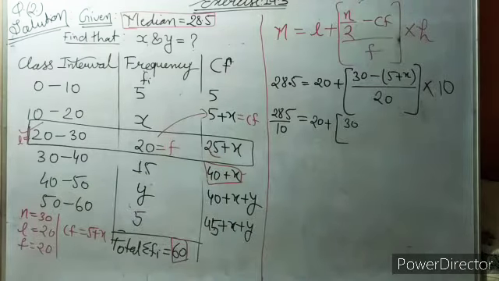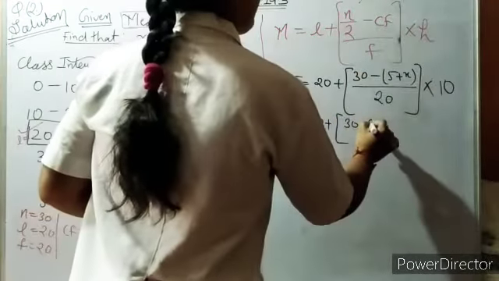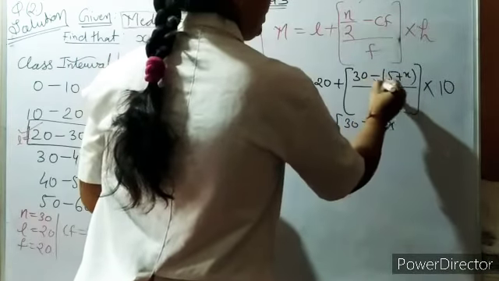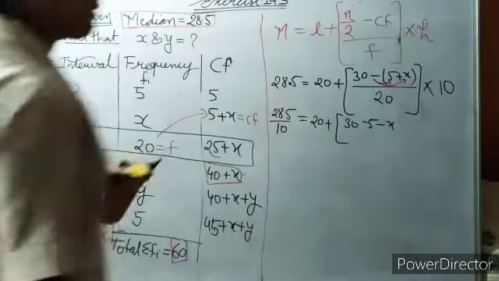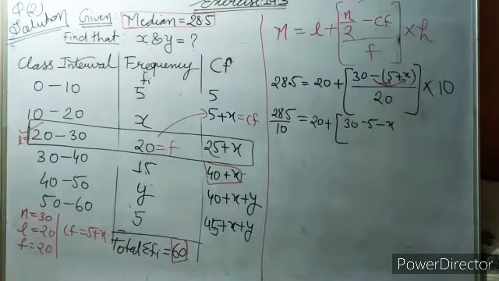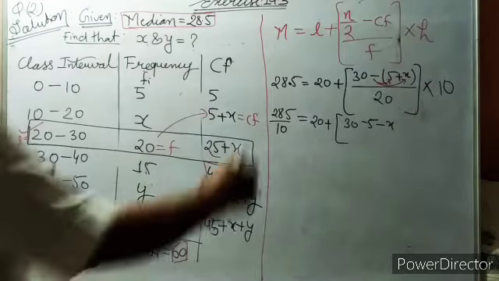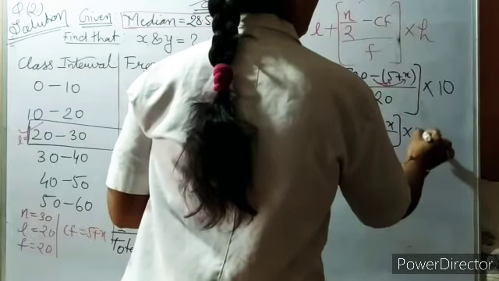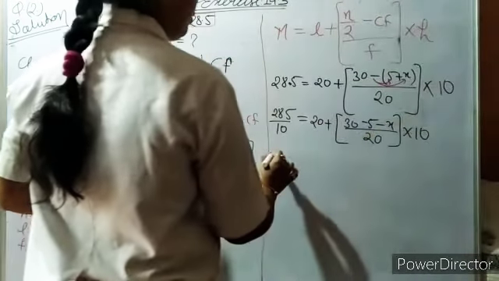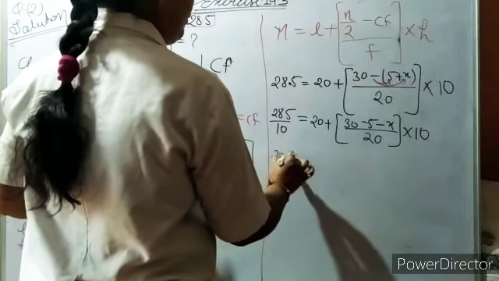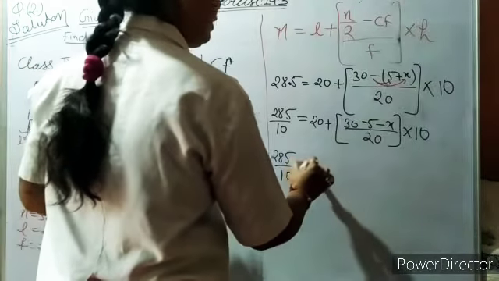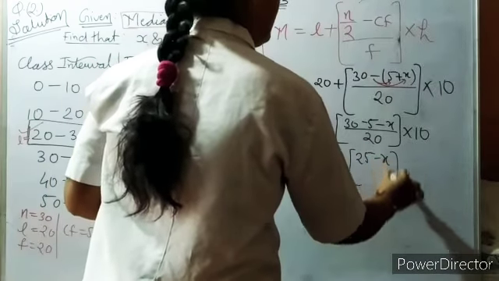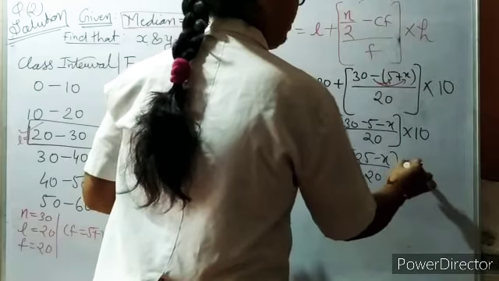Okay, 30 minus 5 minus x. Here you see this minus, we multiply this, it will become minus 5, and this also becomes minus 5. So it will become like that. So minus x divided by 20, multiply by 10. So now you see 285 divided by 10 is equal to 20 plus 25 minus x divided by 20 and 10.